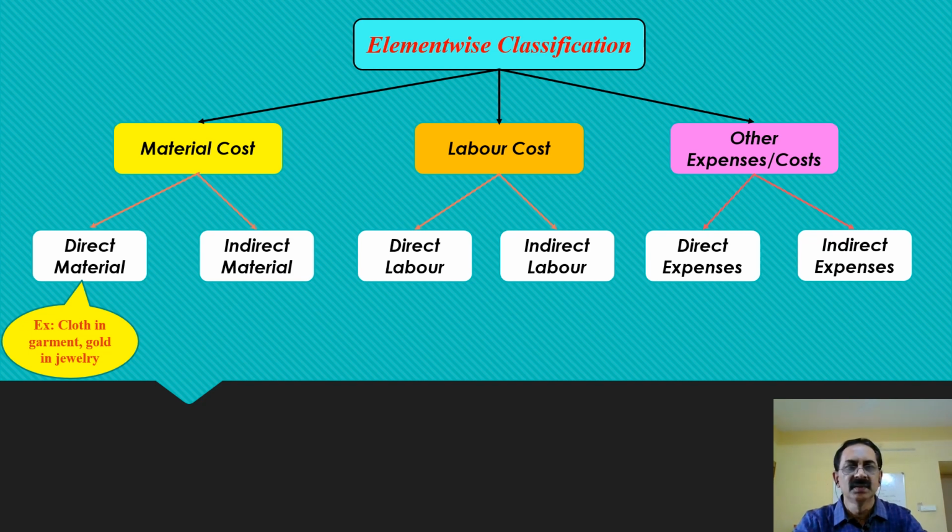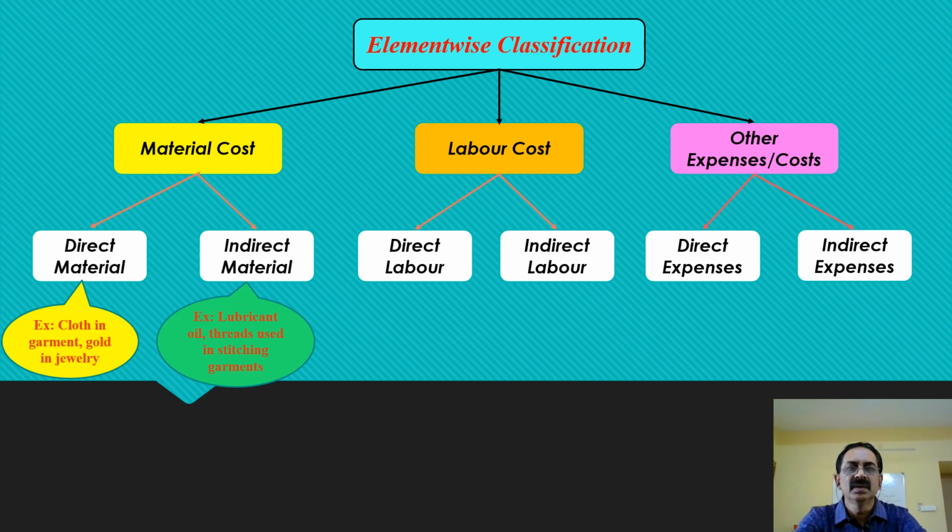Then indirect materials are those materials which cannot be identified directly with a particular product or unit of output or service, but they also form part of the product or service. For example, the threads which are used in stitching of a shirt or a trouser, or the lubricants that are used in servicing a vehicle, are called indirect materials.